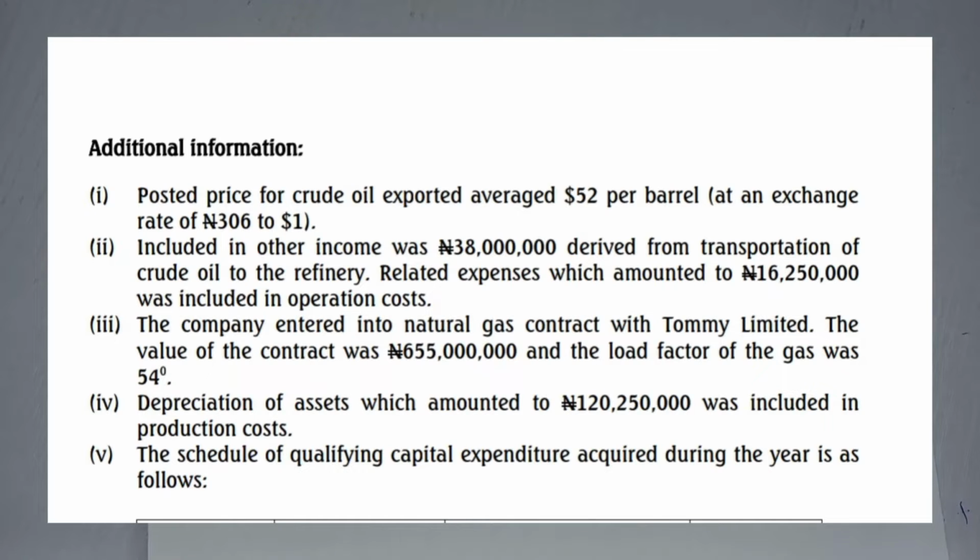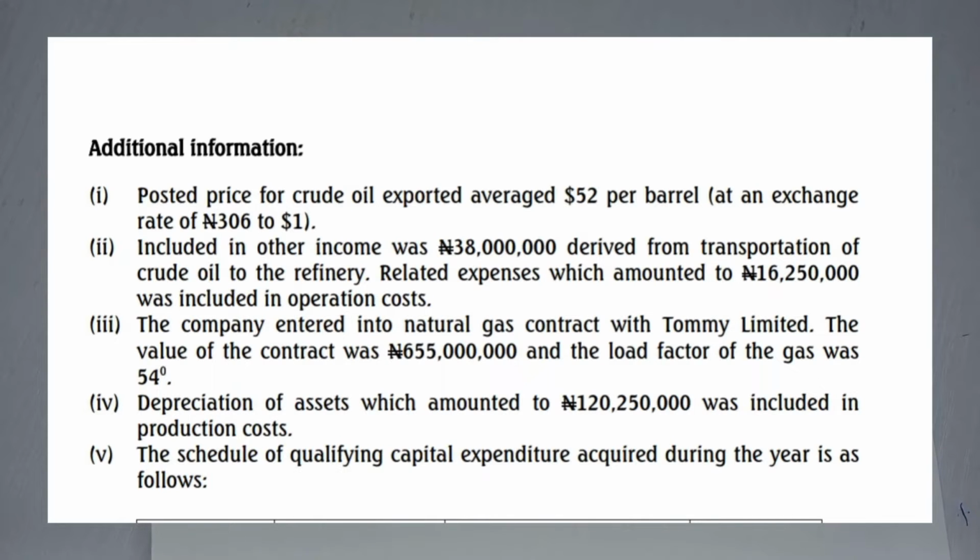Included in other income was 38 million derived from transportation of crude oil to refinery. Remember that is midstream. Anything transportation and storage, right, is midstream. It is not under upstream because PPTA focuses on upstream. Related expenses, which amounts to 16,250,000, was included in operation costs. So that expense is incidental to the income of 38 million that was earned. So we deduct it from operation costs.